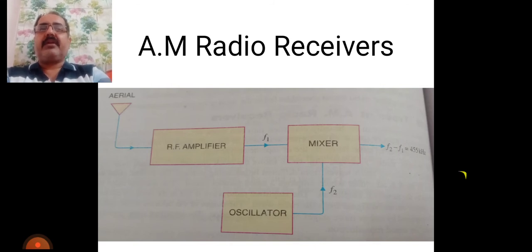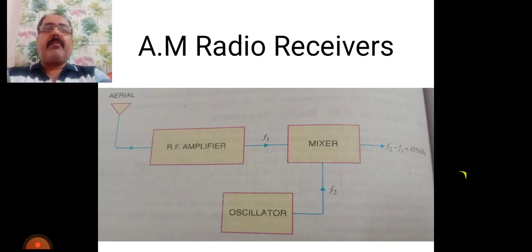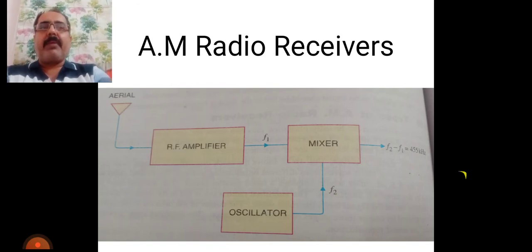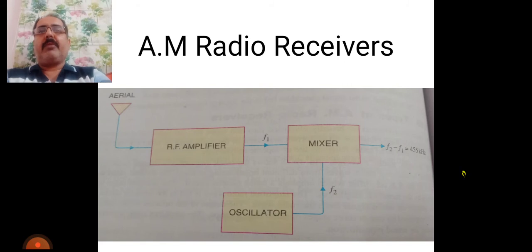Number 3, the selected radio waves must be amplified by the tuned radio frequency amplifier. Number 4, in case of radio, the audio signal must be recovered from the amplified radio waves.